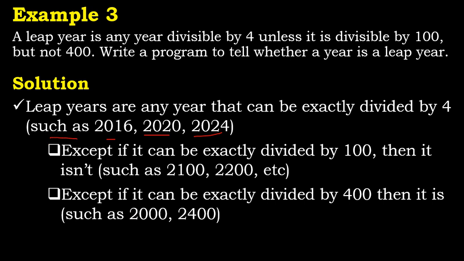So if the year can be divided by 4, it can be divided by 100, it can be divided by 400, then it's a leap year. But if it can be divided by 4 and it cannot be divided by 100, it's also a leap year, right? So we are saying that the year is divisible by 4, and it's also divisible by 100, and it's also divisible by 400, then it is a leap year. But if it is divisible by 4 and it's not divisible by 100, it is a leap year. So immediately it is divisible by 4 and it's also divisible by 100, then you have to do the next test, whether it is also divisible by what? 400.